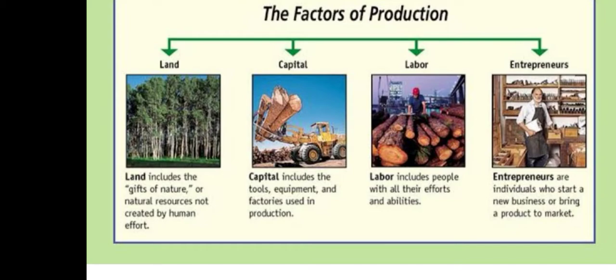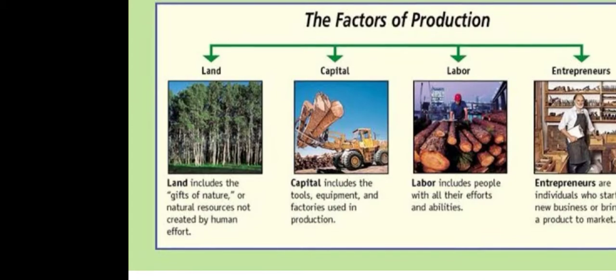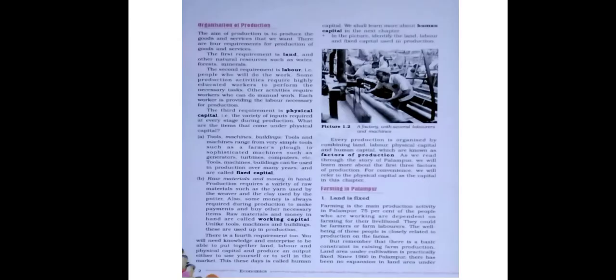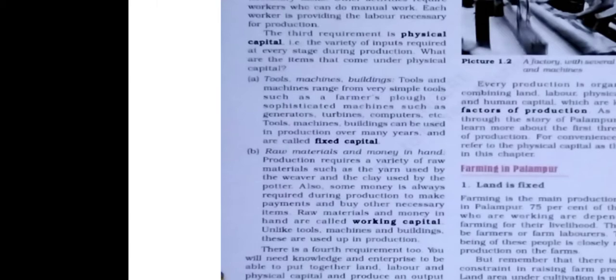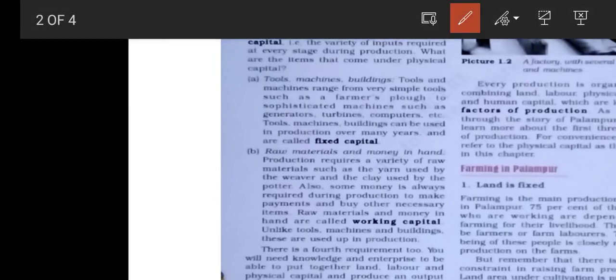Capital or physical capital, these are a variety of inputs which are required at different stages of production. Physical capital can be divided into 2 groups and they are fixed capital and working capital. Now let us understand what is the difference between fixed capital and working capital. Tools and machineries are examples of fixed capital.